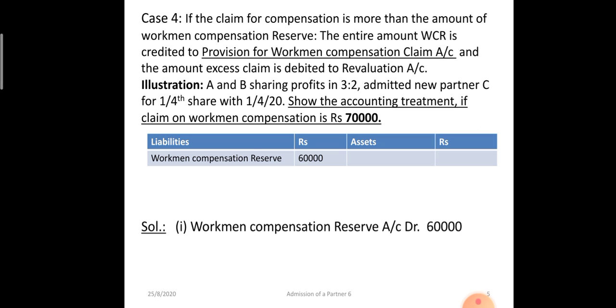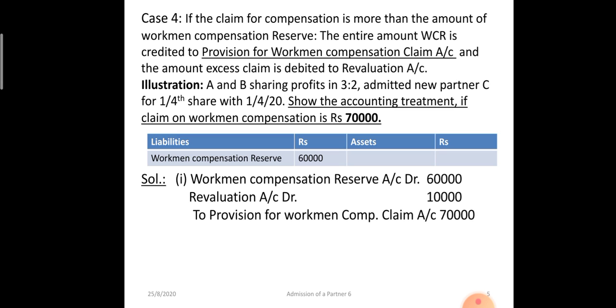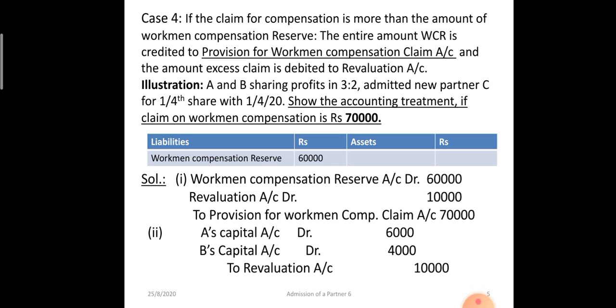So the journal entry will be workman compensation reserve account debit 60,000, and the extra 10,000 will be debited to revaluation account, 10,000 rupees, to provision for workman compensation claim 70,000 rupees. Then this 10,000 rupees of revaluation will be debited to A and B, the old partners, in the old ratio. So A's capital account debit 6,000, B's capital account debit 4,000, to revaluation account 10,000 rupees.